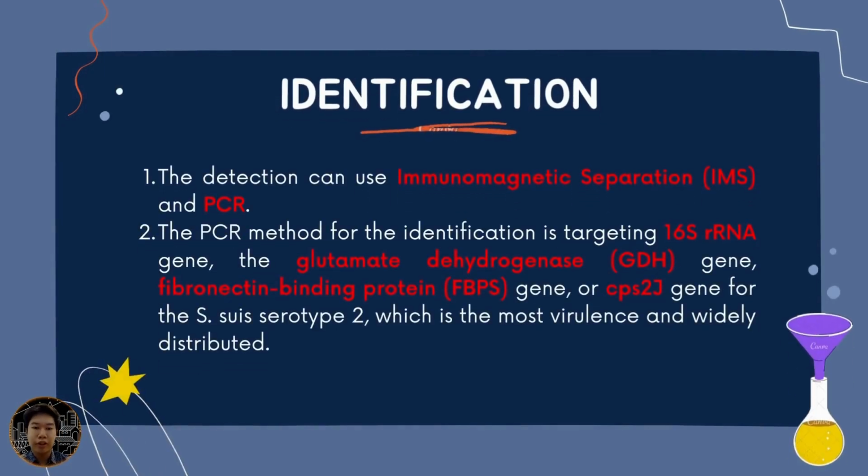The detection can be done by immunomagnetic separation and PCR. The immunomagnetic separation is quite expensive and rarely used. The PCR method for identification targets the 16S rRNA gene, the glutamate dehydrogenase gene, the fibronectin binding protein gene, or the cps2J gene for Streptococcus serotype 2, which is the most virulent and widely distributed.